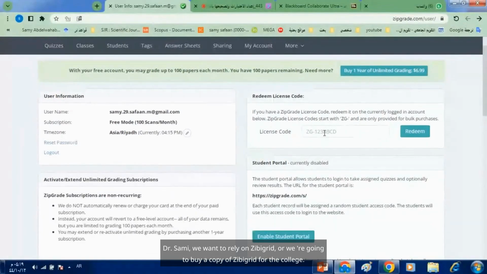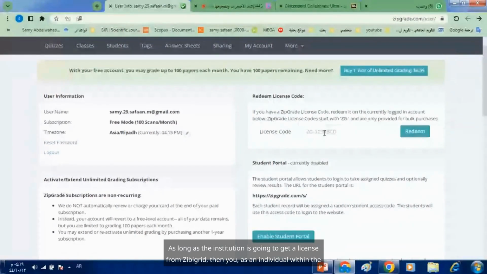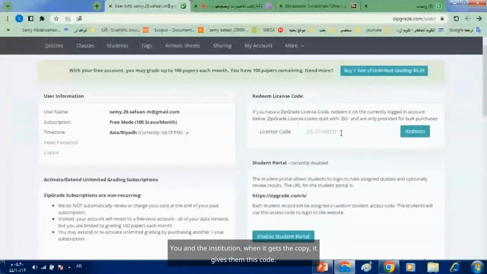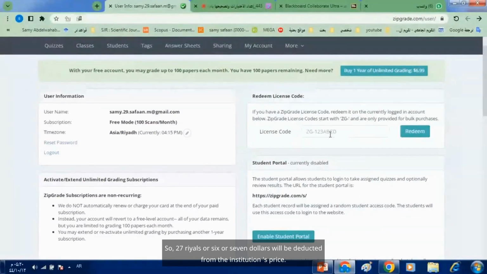Dr. Sammy, we want to rely on Zipgrade, or we're going to buy a copy of Zipgrade for the college. As long as the institution is going to get a license from Zipgrade, then you, as an individual within the institution, paid before, right? No, you won't lose 30%. You won't lose the 27 reals or the $6 or $7. When the institution gets the copy, it gives them this code, so 27 reals, $6 or $7 will be deducted from the institution's price. So they refund your money back to you. And that's really a good thing.